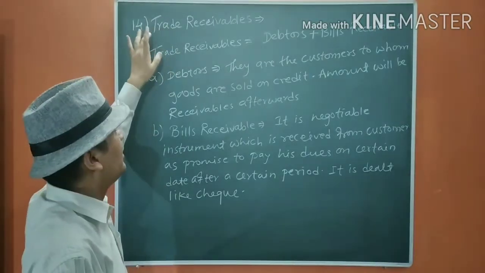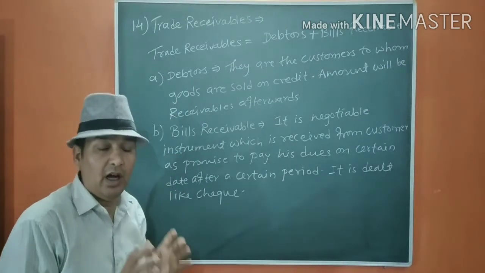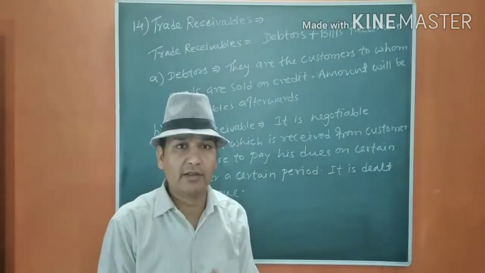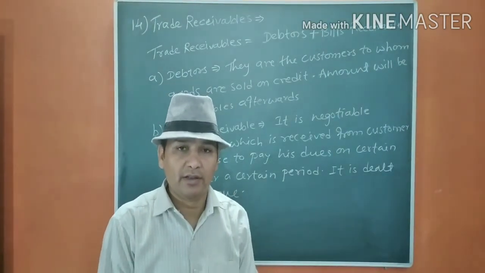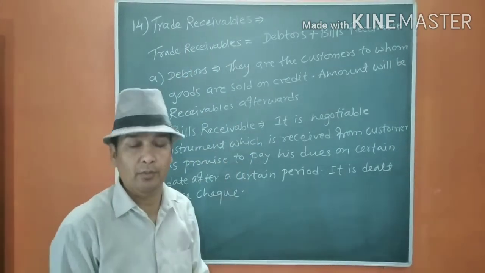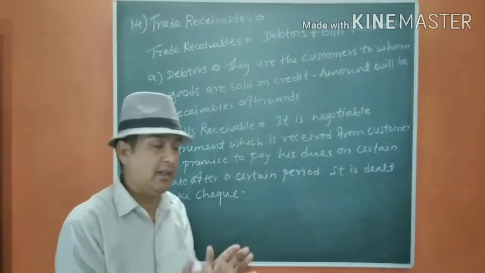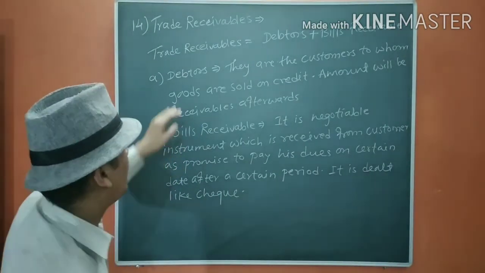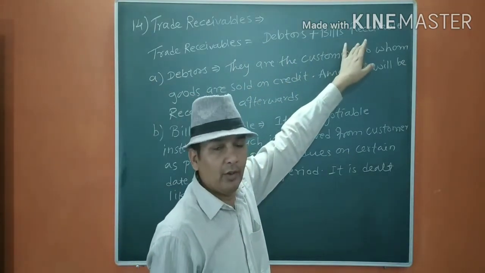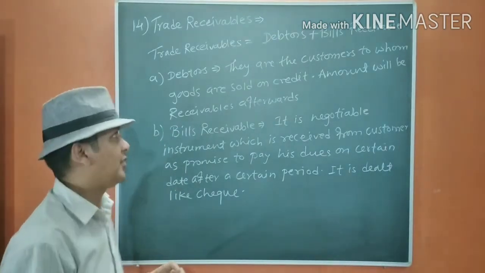The next term is trade receivable. Trade receivable is the amount which is receivable, not yet received, from sale of goods and services. This is the total amount which we are going to receive, that means we have not received it in cash. Okay, trade receivable includes debtors plus bills receivable.